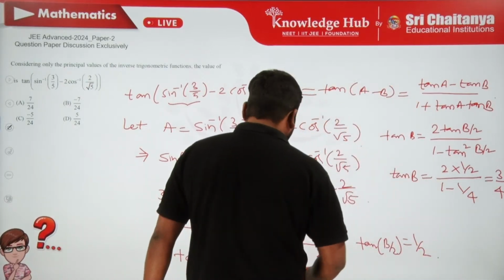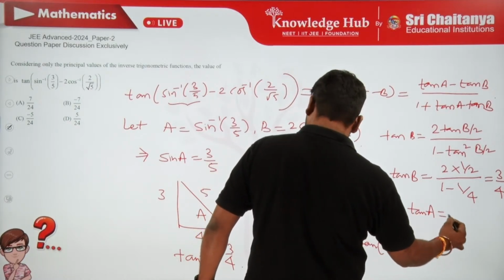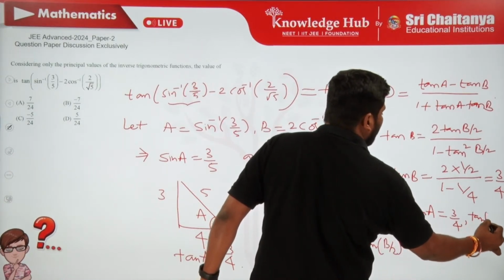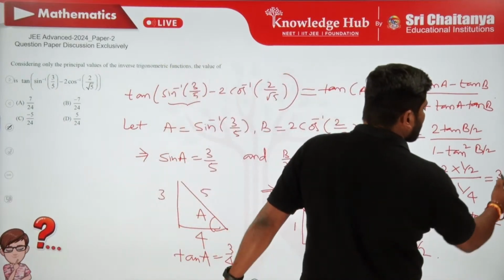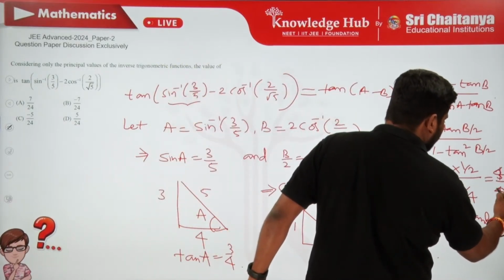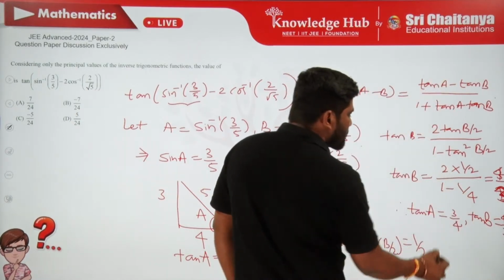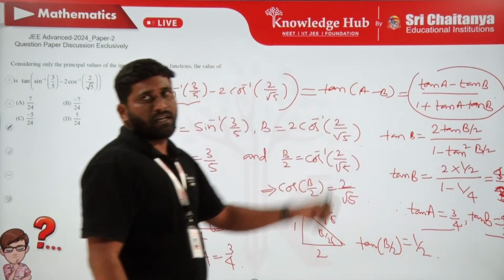Now therefore we have tan A is 3 by 4 and tan B is 4 by 3. So substituting these values into this formula, we get the required answer.